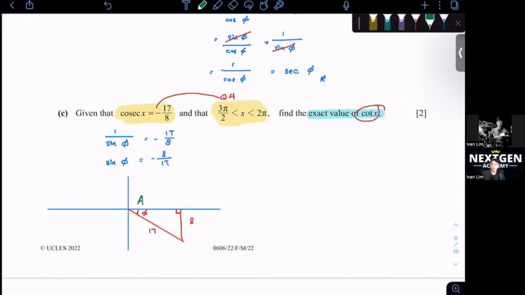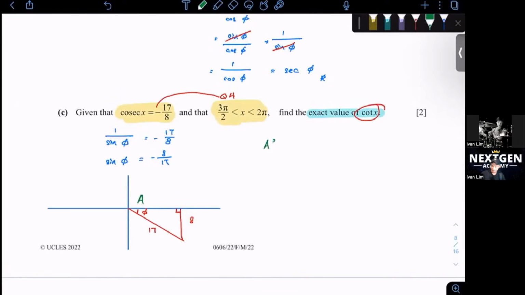Because it's a right angle triangle, we can just use Pythagoras. For me to find A, I can say A square plus 8 square equals 17 square, where A square equals 17 square minus 8 square, which will give you 225, where A is equal to 15.